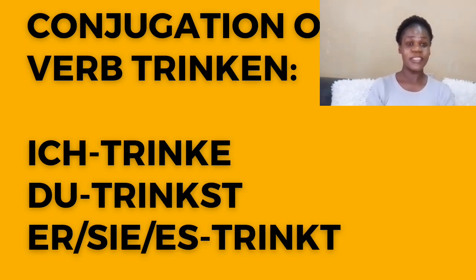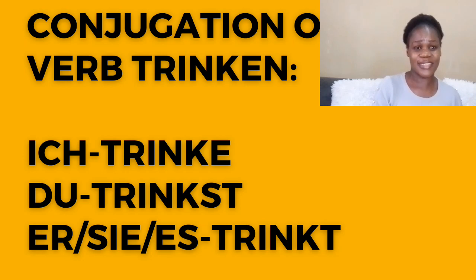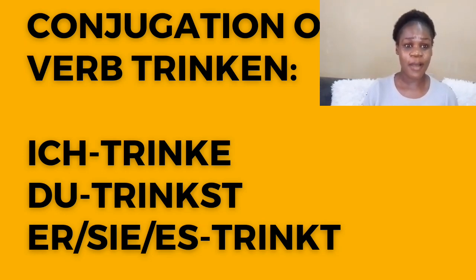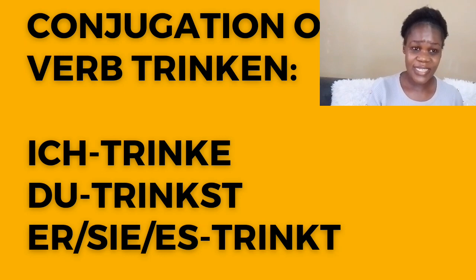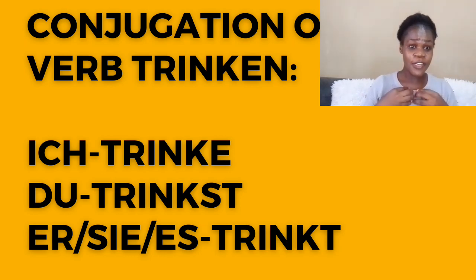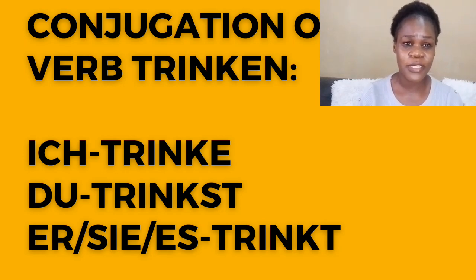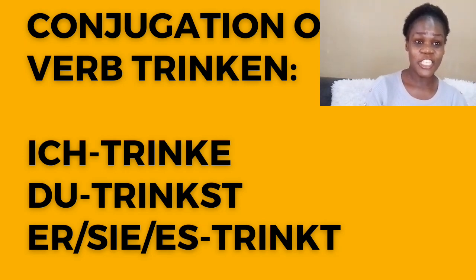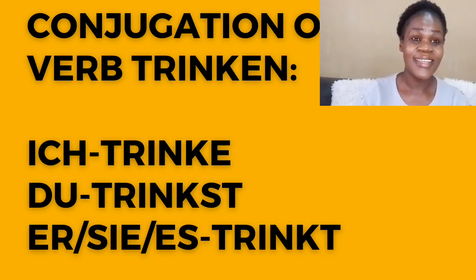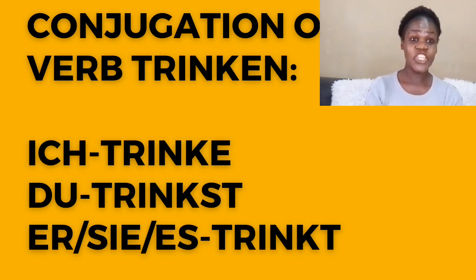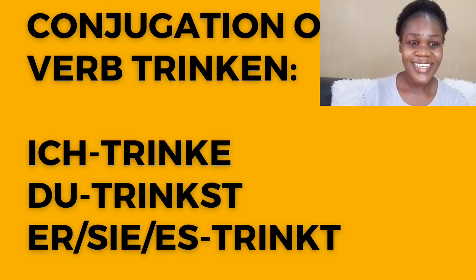Then we have the third personal pronouns. Er, sie, es. You add verb stem plus t. Er, sie, es, you add t. For example, my infinitive form of a verb is trinken. I'll chop off en to form verb stem, and then I'll add t. Er trinkt Wasser. He is drinking water. Sie trinkt Wasser. She is drinking water. Es trinkt Wasser. It is drinking water.